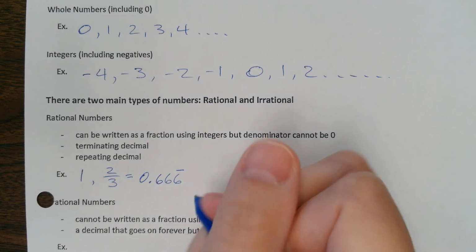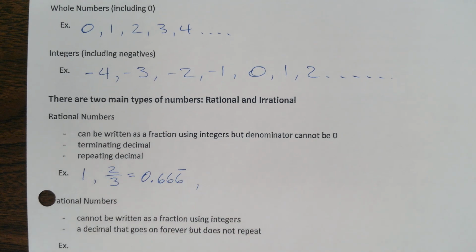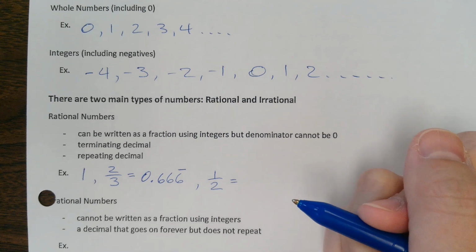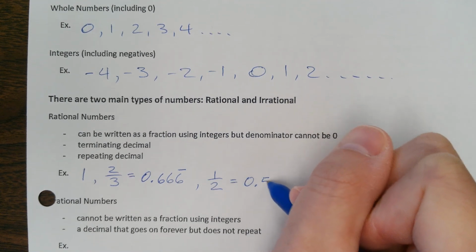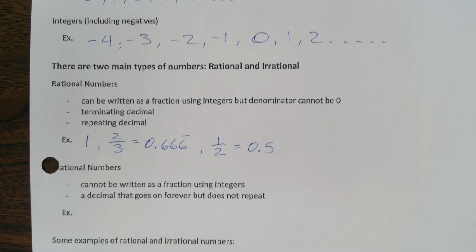Right. What else? Another example. This is an example of a terminating decimal, so a decimal that ends. 1/2, yeah. What's 1/2 as a decimal? 0.5. So you see, a decimal that ends. Okay, so those are examples of rational numbers.